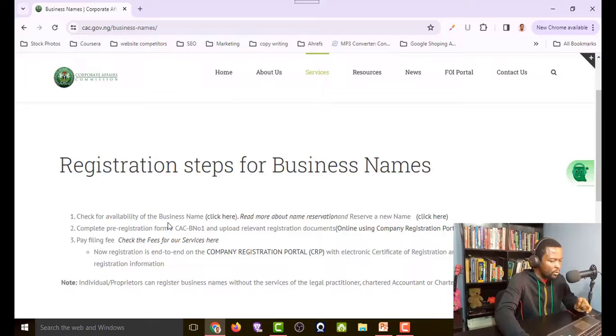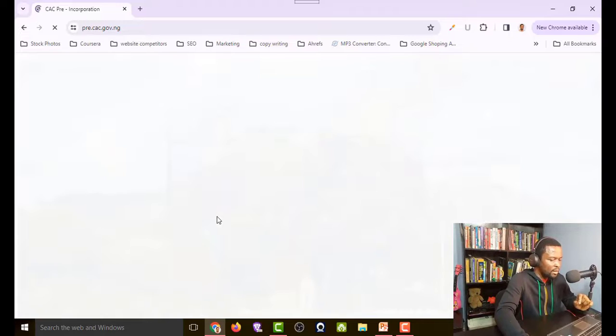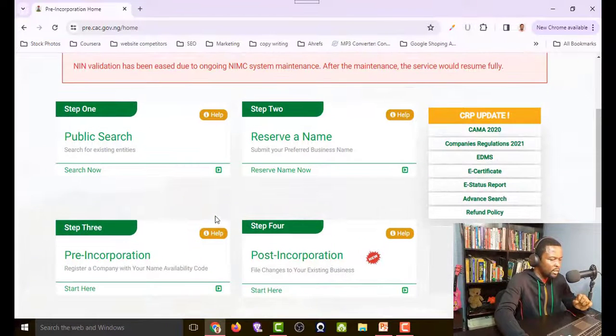I'll not bother to read all these things. I'll just come to where we have click here because it's saying check the availability of business name. I'll just click here to check if the name I want to register is available. And on the next page, it's showing you the steps you are going to take to register your business name.